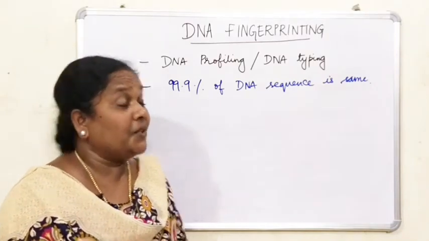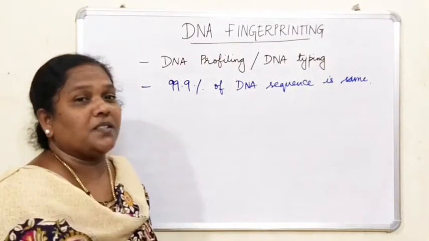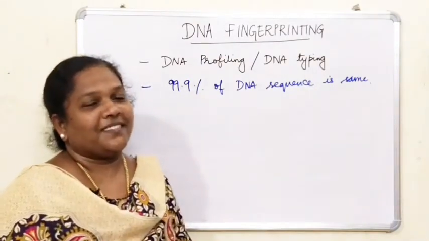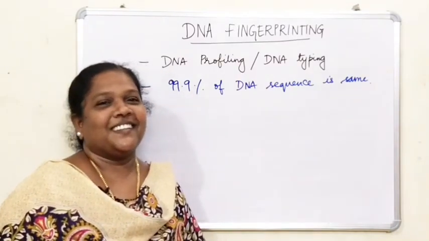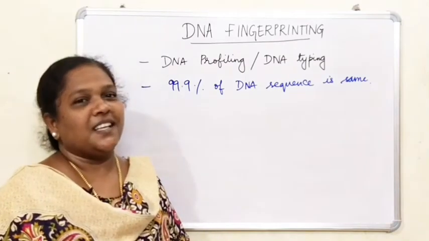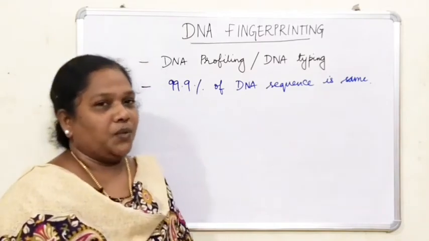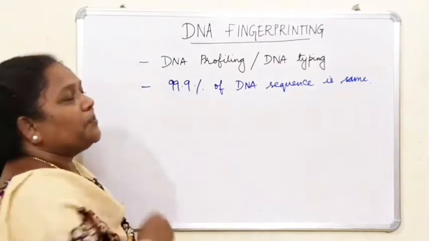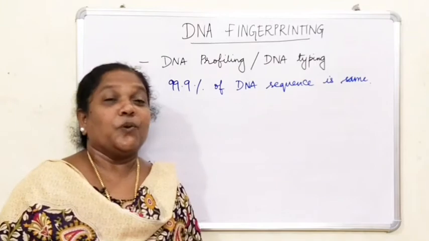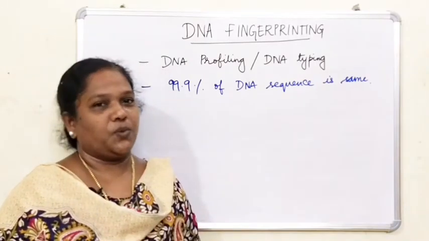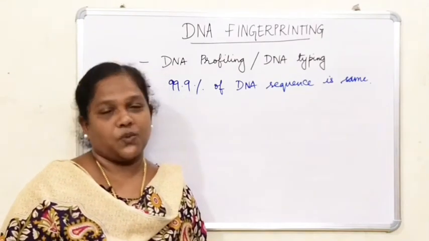Why is it unique? Because 99.9% of DNA sequence is same, whereas there is a difference in that 0.1%. So here you use the term non-coding sequence. We have learned about coding sequence and non-coding sequence. This non-coding sequence will give you information about the variation seen in each and every individual. How can you do it? Only with the help of the methodology called DNA fingerprinting. It is a very quick way to compare the DNA sequence of two individuals. No two individuals have the same DNA sequence except identical twins.